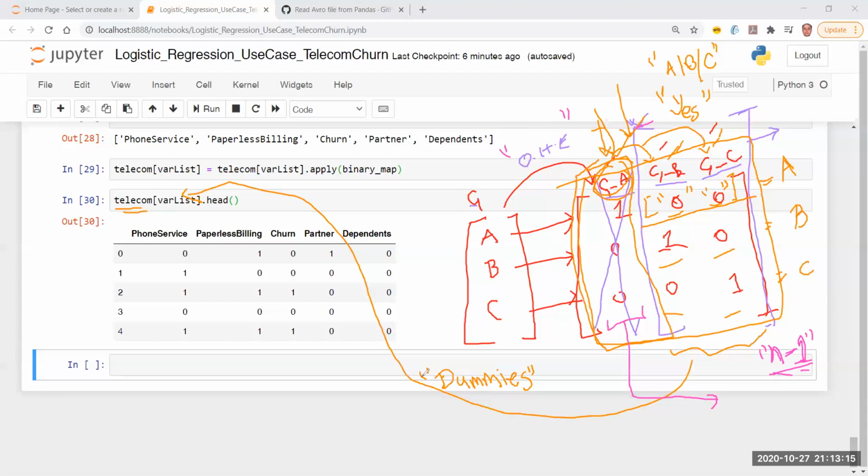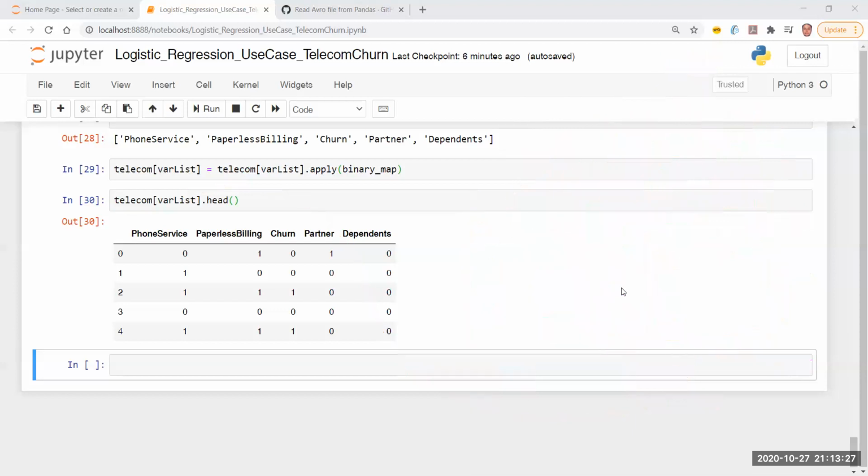So pandas provides you this dummification process where optionally you can drop a field, and that's exactly what we are going to try. Right, we are going to try that and see what benefits it is going to give us. Now how do you do that? Again, you have to identify the columns which you want to dummify. So let's say I would like to do this for var list 2, which is going to be my next set of, let's say, 5 columns, or maybe I will take 4 columns.